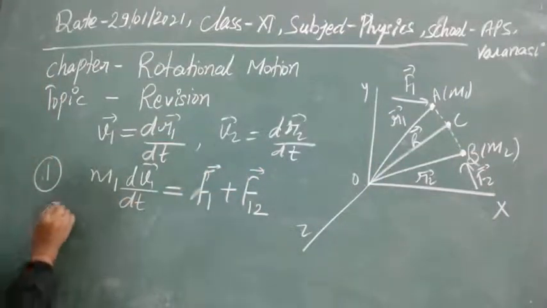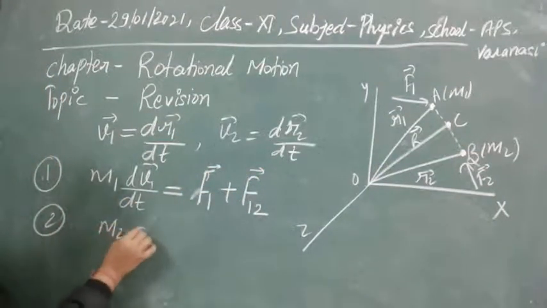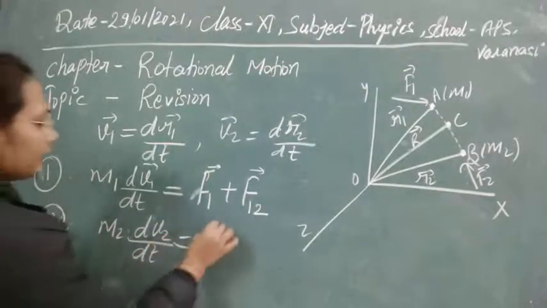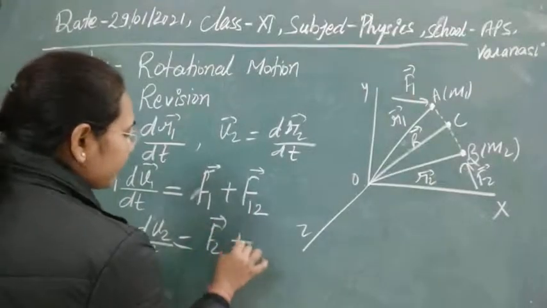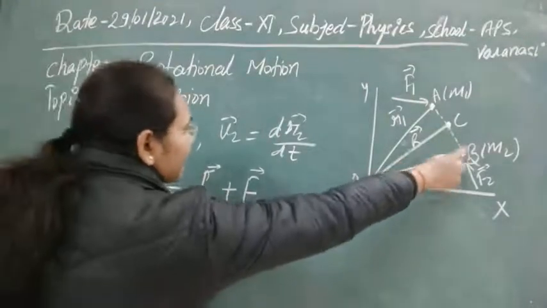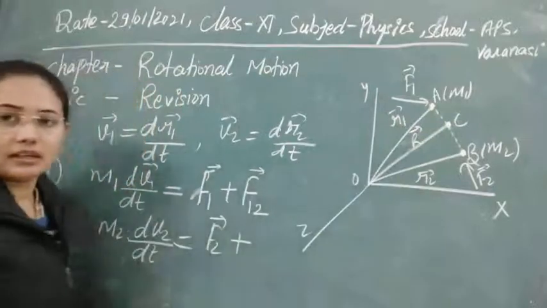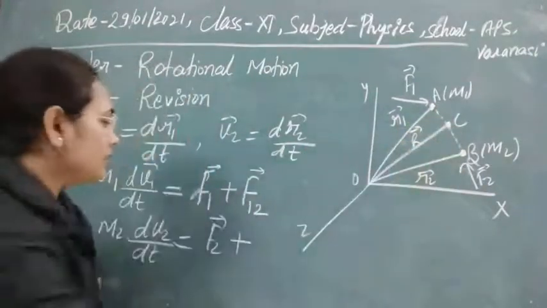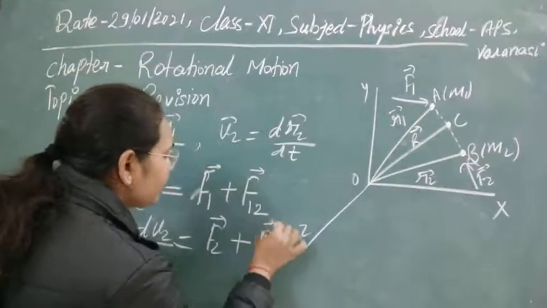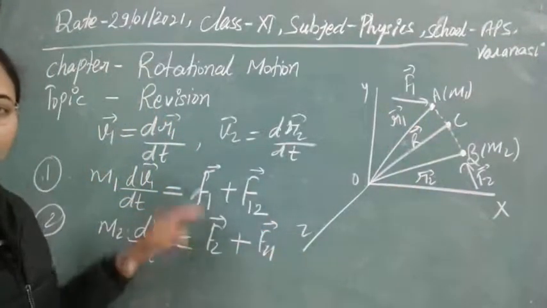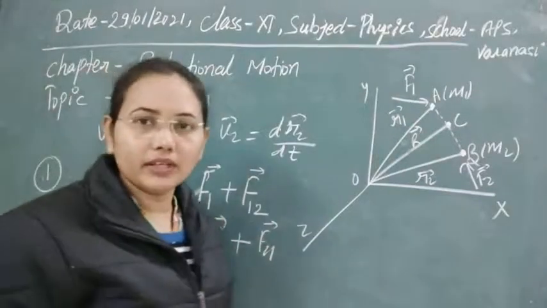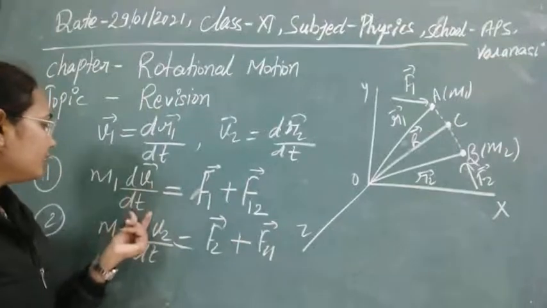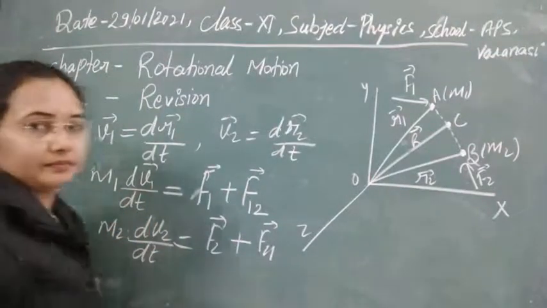Similarly for the second particle we can write m2 dv2/dt. Here the external force acting is F2, and this particle will impart some internal force on particle A, so this value is F21. Now with the help of these two equations we can solve it easily. So let's put in the values of v1 and v2.